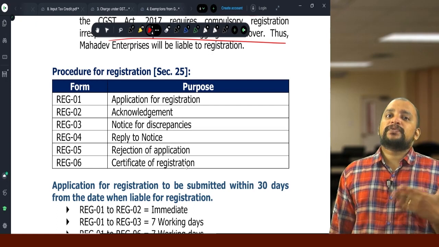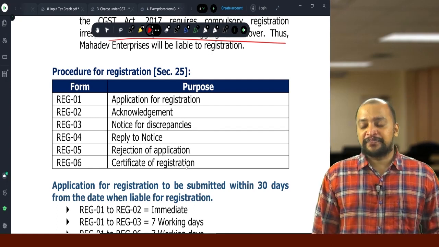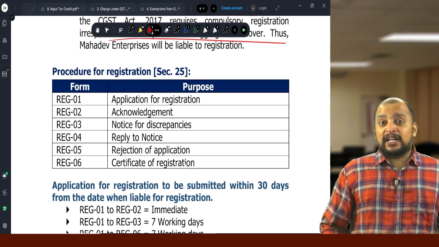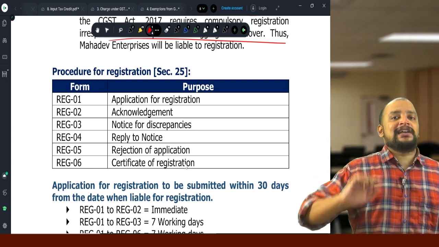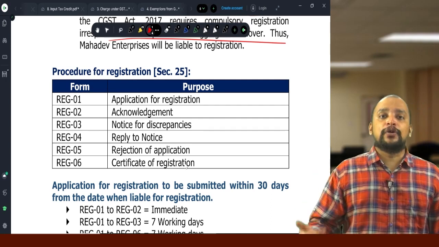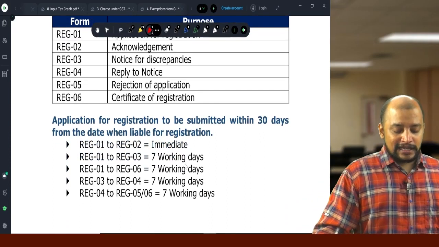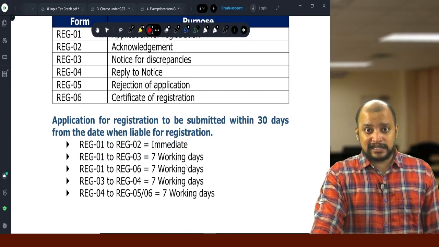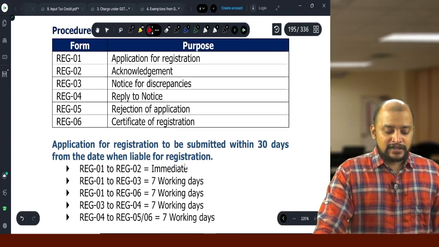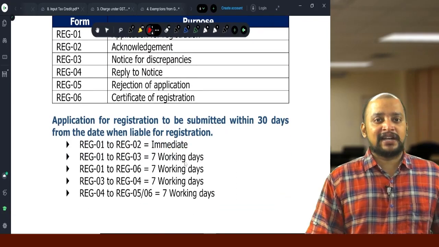Now what happens once we make application for registration? Acknowledgement will be generated immediately, and from the date of application, within 7 working days, either they need to grant registration certificate or they need to give notice, either REG3 or REG6, within 7 working days. So REG1 to REG3 7 working days, REG1 to REG6 7 working days.